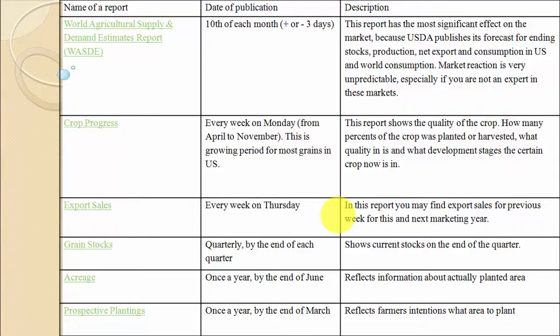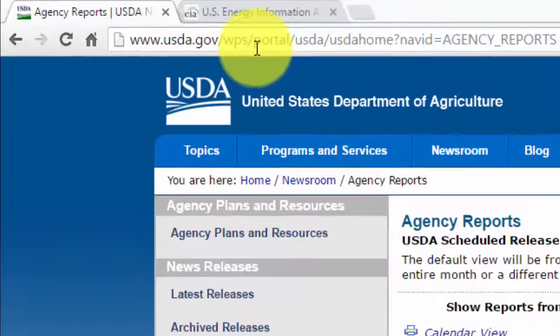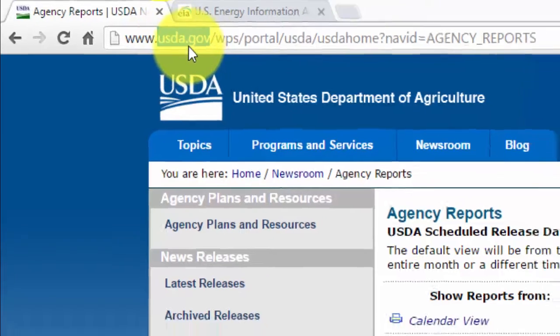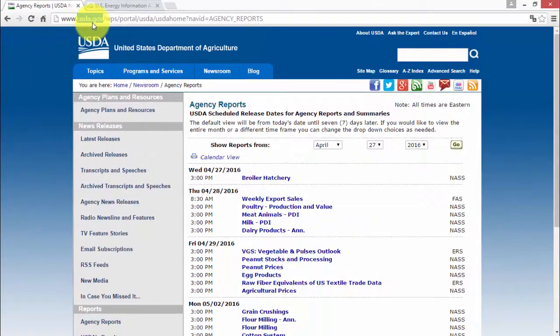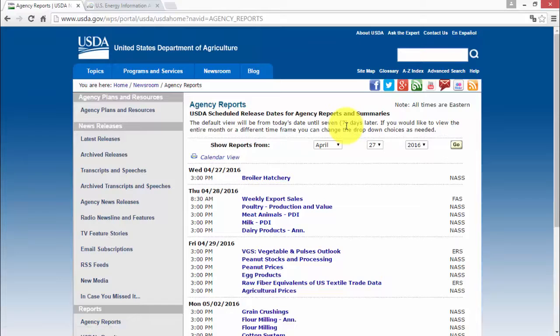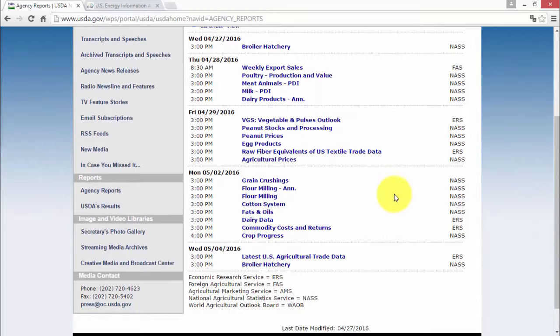Let's start with wheat and corn markets. Here is a link to a calendar of events happening in this market. It's usda.gov, the website of the United States Department of Agriculture. Click on Agency Reports to know if any reports are going to be published today. Here you can see a list of reports, but only a few of them are really important for the markets.